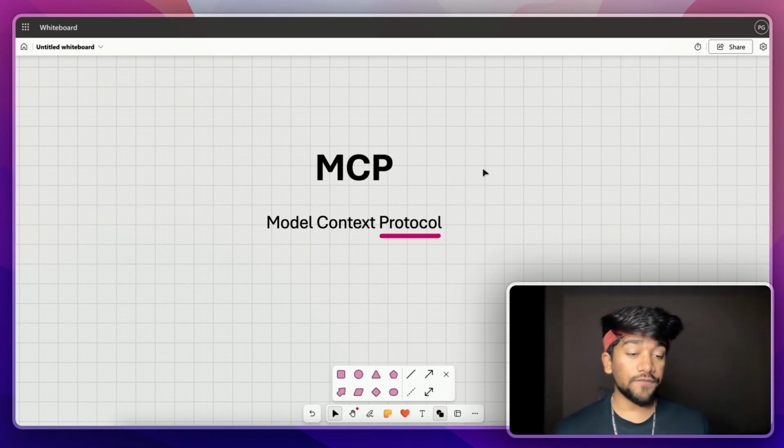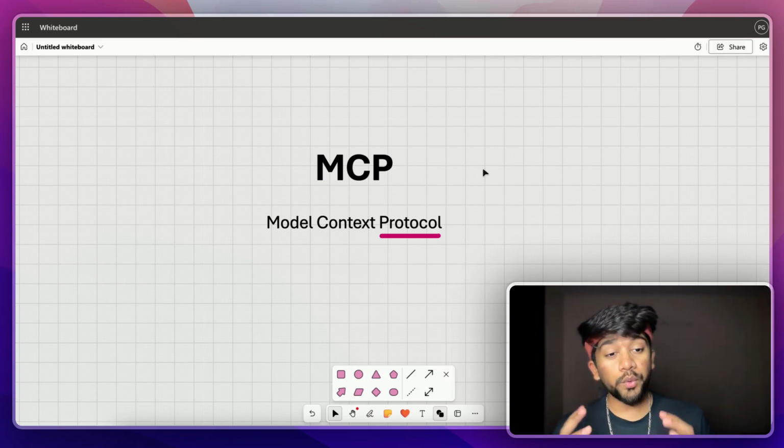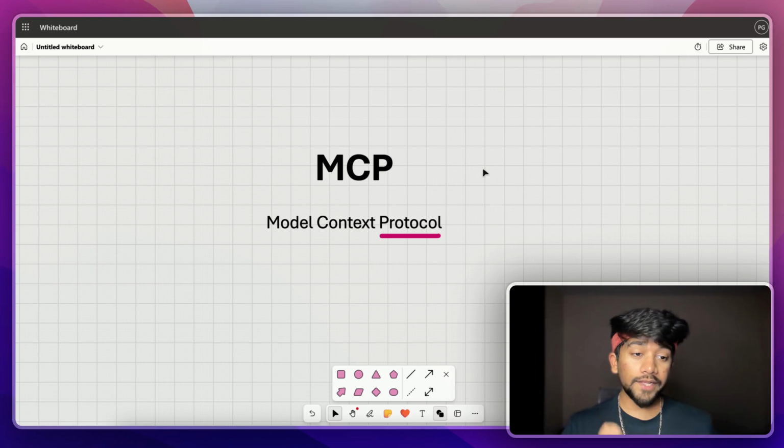MCP stands for Model Context Protocol. And as the word suggests, it is a protocol, which means a standardized way of doing something. Now, to understand Model Context Protocol in layman's terms, it is a standardized way of building AI agents.